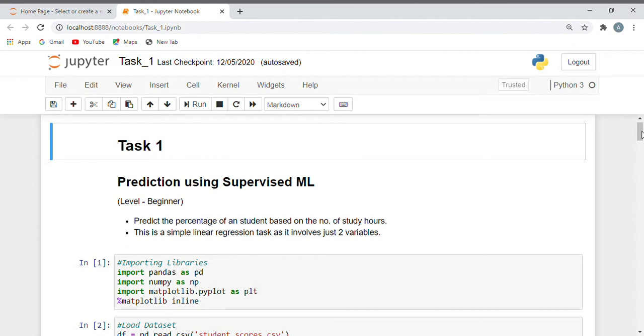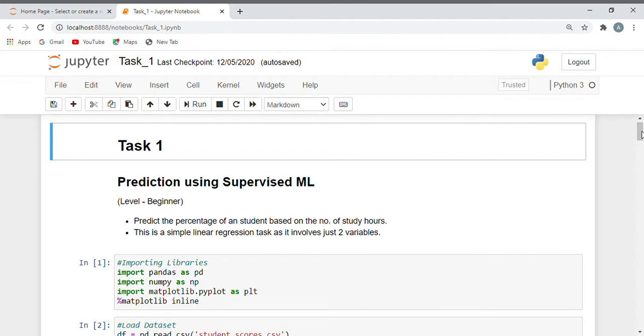So the problem was to predict using supervised ML. In this regression task, we will predict the percentage of marks that a student is expected to score based upon the number of hours studied. It is a simple regression task as it involves just two variables: first hours and second scores.